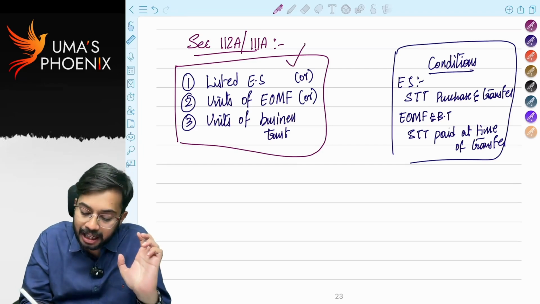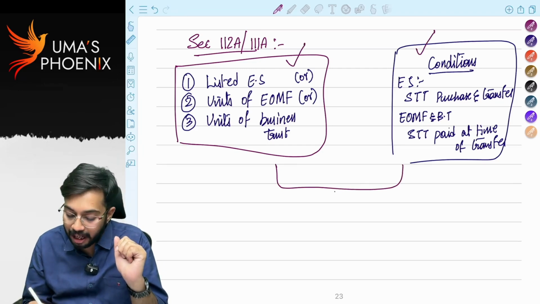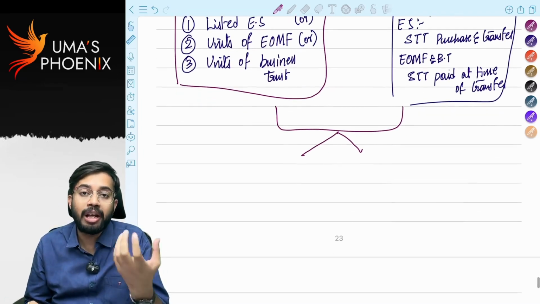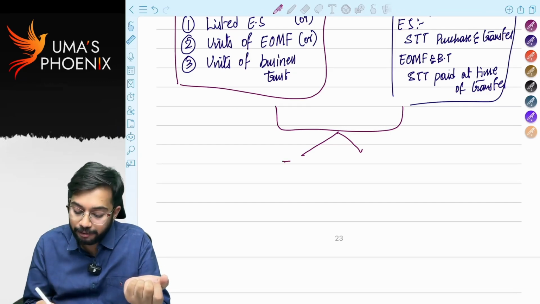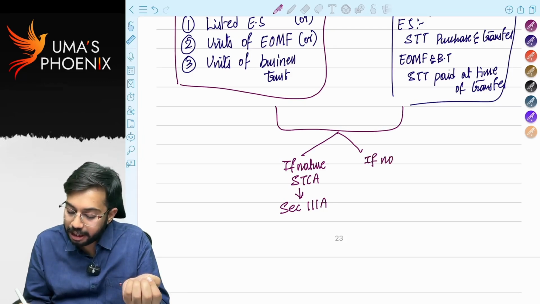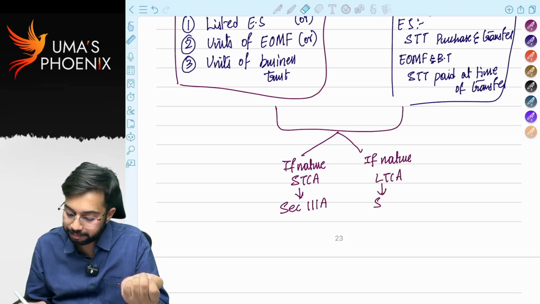So if the asset is one of these eligible assets and conditions are satisfied, then we have to check the period of holding. Based on the period of holding, we have to take the decision. So if the nature of capital asset is short-term capital asset, then section 111A gets attracted. If the nature of capital asset is long-term capital asset, then section 112A gets attracted. Is it clear?